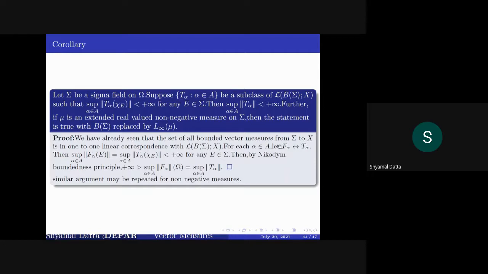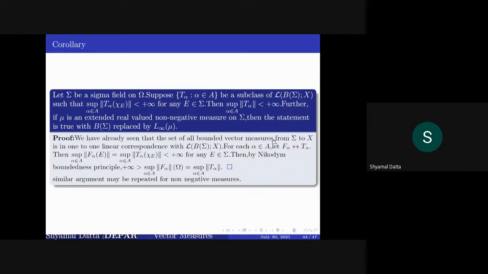If you call them F alpha, then you can show that these vector measures are pointwise bounded at every E. And from the Nikodym boundedness theorem, you can conclude that the supremum of the norms of T alpha is finite, because that is the isometrically isomorphic copy of the bounded vector measures from Sigma to X.